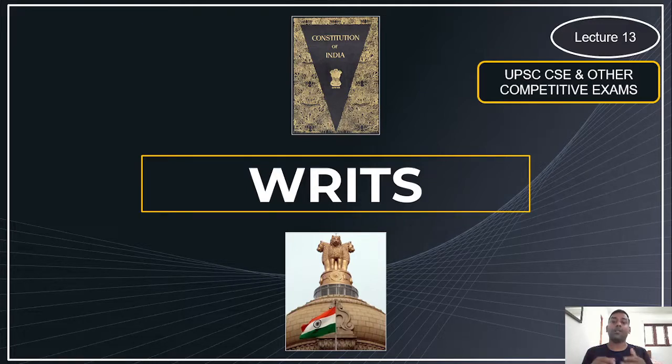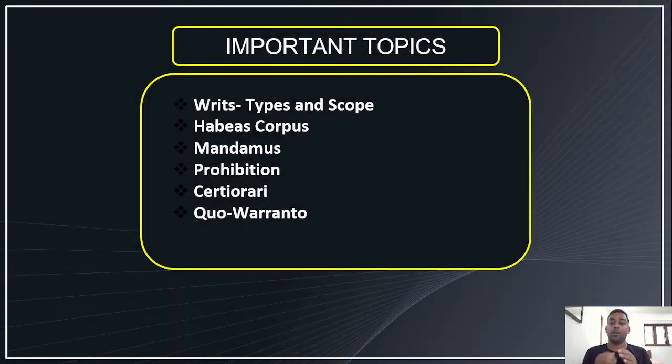Before heading to the topic in detail, let's understand what writs actually are. Writs are the orders issued by the Supreme Court, the apex court, or the High Courts to restore the fundamental rights of individuals. I repeat, writs are the orders issued by the Supreme Court or the High Courts to restore the fundamental rights of the individual or the citizens. Right? These are the important topics we are going to look at.